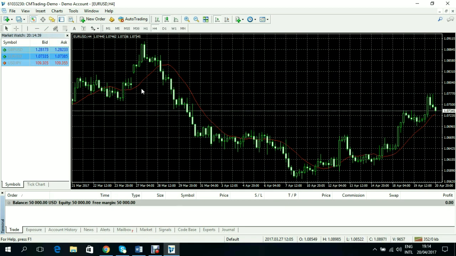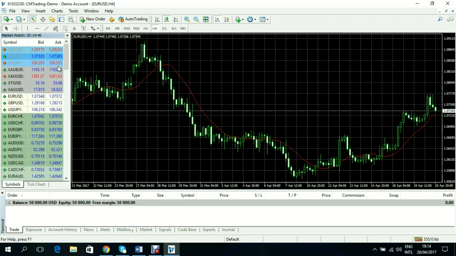So basically this is how the MT4 looks like. In our next lesson, we will look at all these parts. We'll look at the most important parts of the MT4 and how they are used.